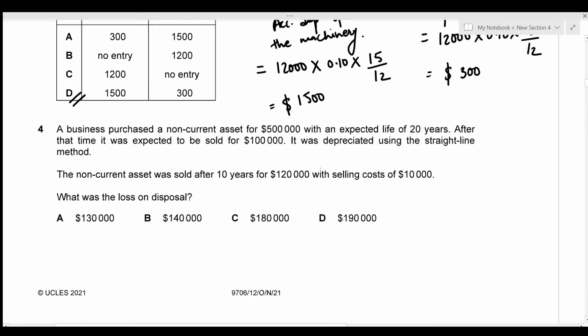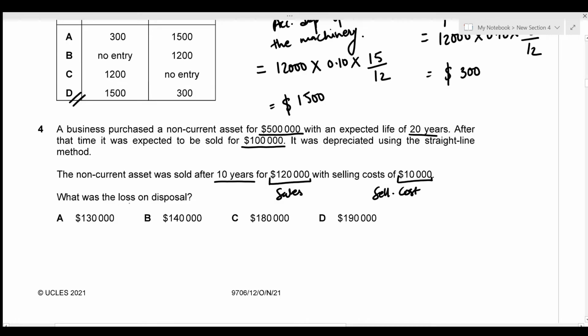A business purchased a non-current asset for 500,000. So this is the cost, with an expected life of 20 years. After that time, it was expected to be sold for 100,000. So this is the scrap value. And it was depreciated using the straight line method. Then the non-current asset was sold after 10 years. This is going to be the sales value. So we're selling the non-current asset for 120,000 with the selling cost of 10,000. And this is the cost. This is the selling cost.